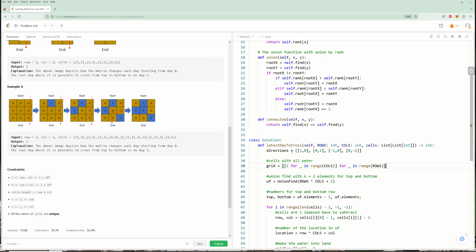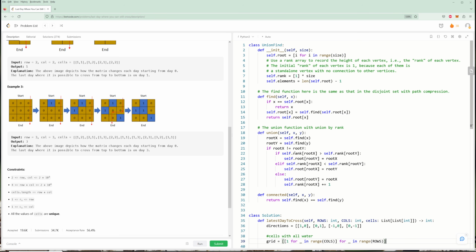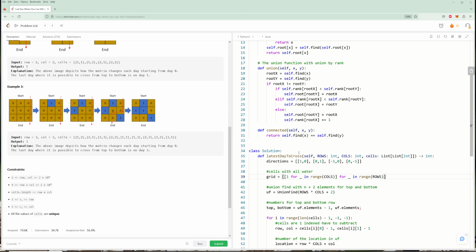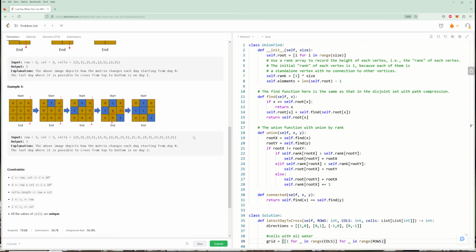And I definitely encourage you to code this one up yourself. Even if you know the union find, like I said, just because you know the solution, this one's hard enough to where I literally told you the solution and you can try to code it and it's still not that easy, I think. So it's definitely one that's good practice.